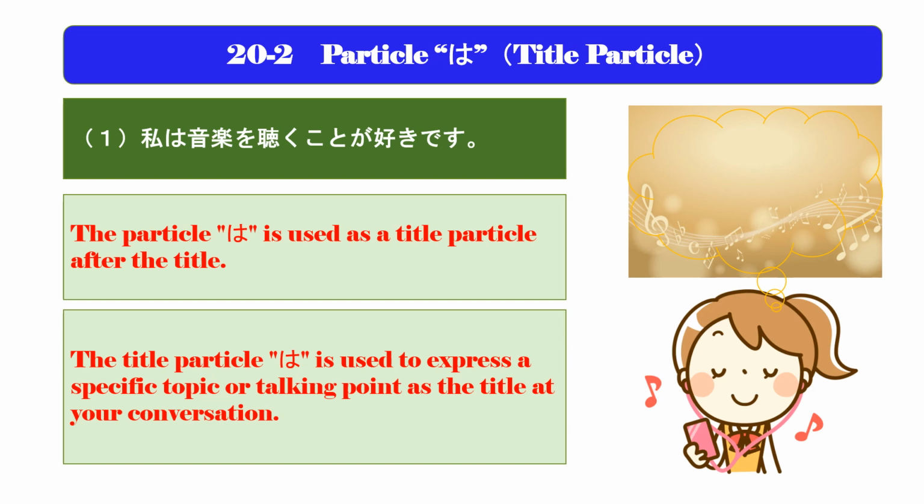This is pronounced, 私は音楽を聴くことが好きです。 In this case, 私 means, as for me. In other words, this corresponds to the title in the text. On the other hand, the subject of the predicate is 音楽を聴くこと.